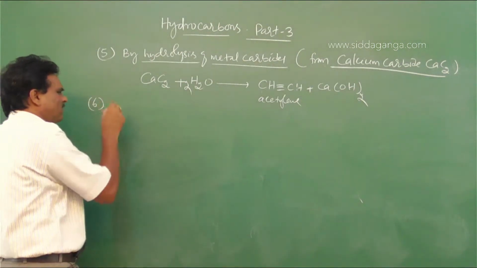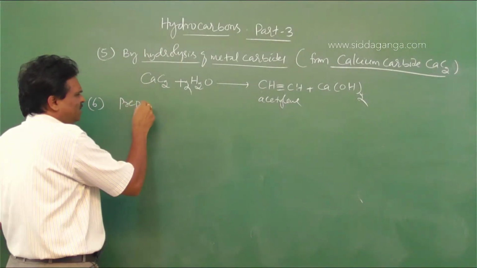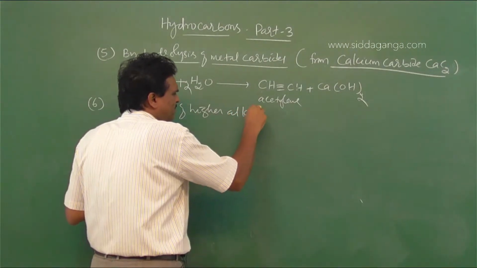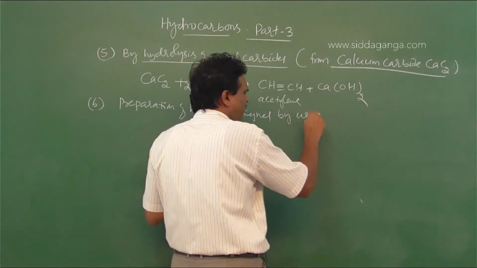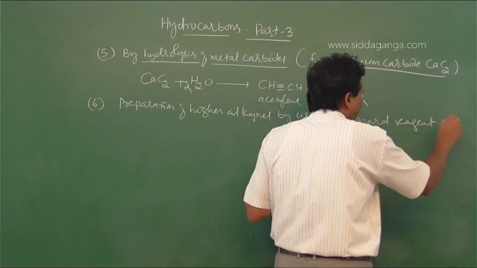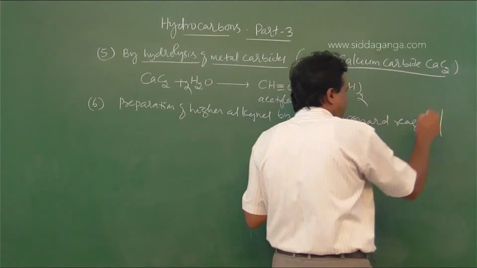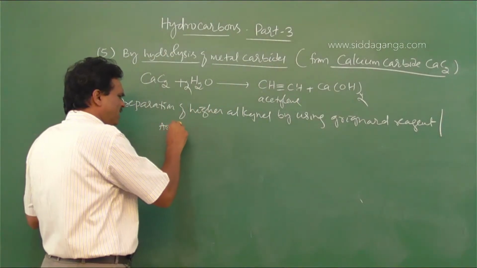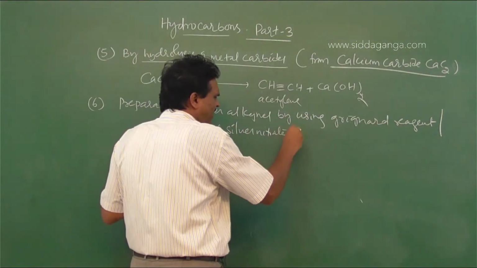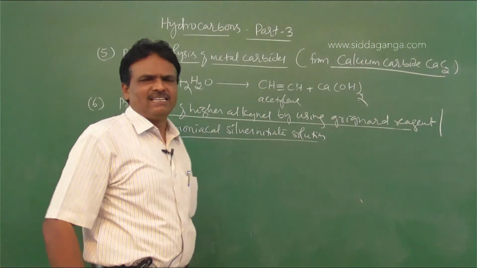Then the sixth method: preparation of higher alkynes, not alkanes, alkynes, by using Grignard reagent or by using ammoniacal silver nitrate solution. So, preparation of higher alkynes.